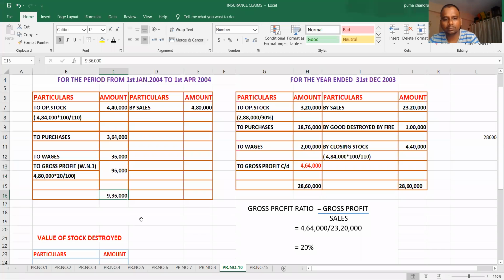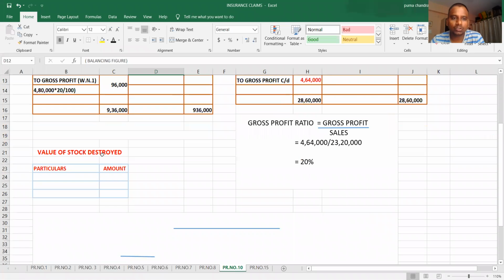Now, what is the total debit? 9,36,000. Credit also should be 9,36,000. So 9,36,000 minus 4,80,000. What is your closing stock? 4,56,000. This is your balancing figure. Take the snapshot.